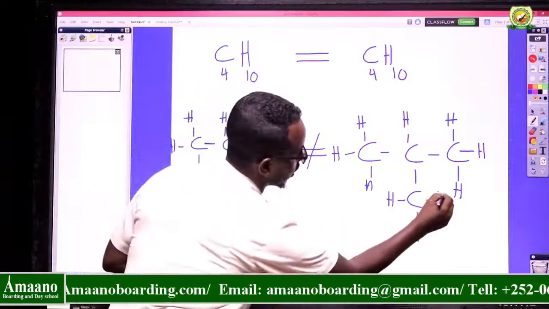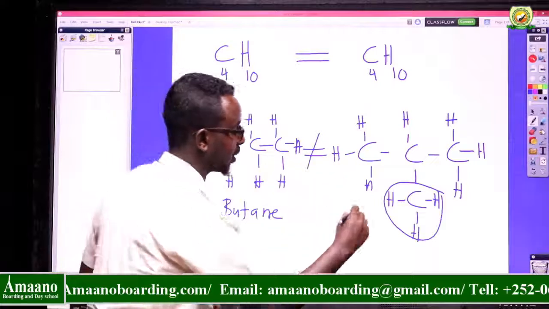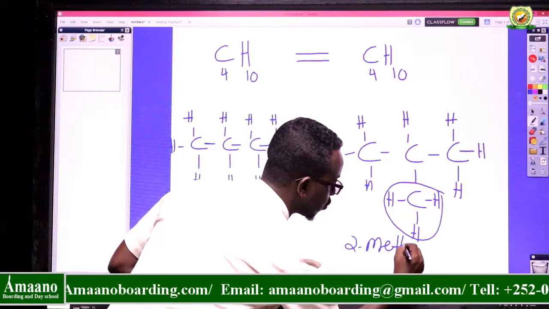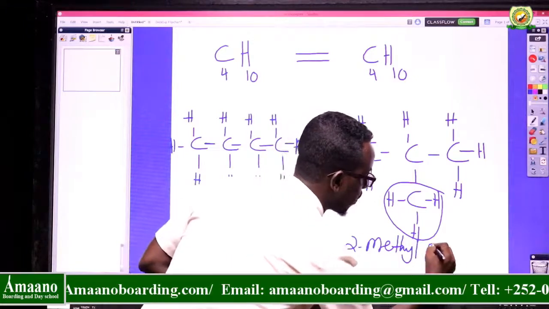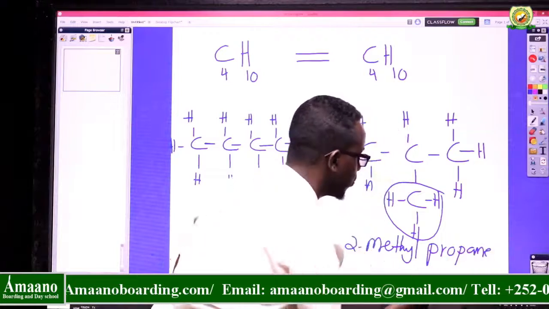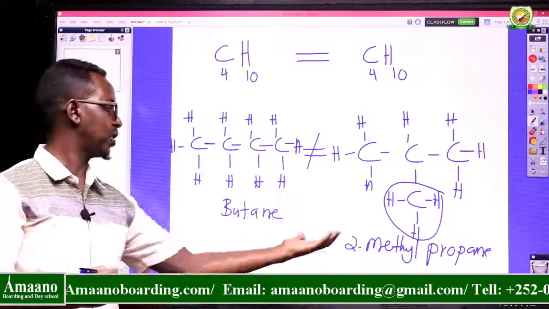So this is called butane. What about this one? This is called 2-methyl propane. So 2-methyl propane is an isomer of butane. I can say isobutane.